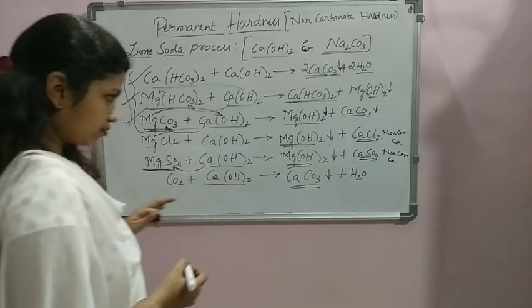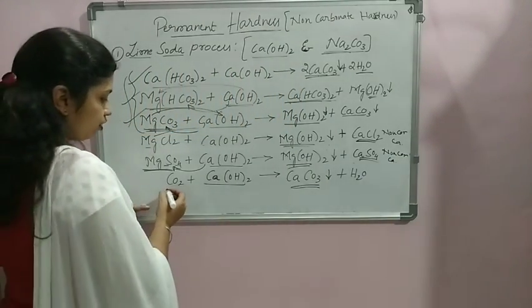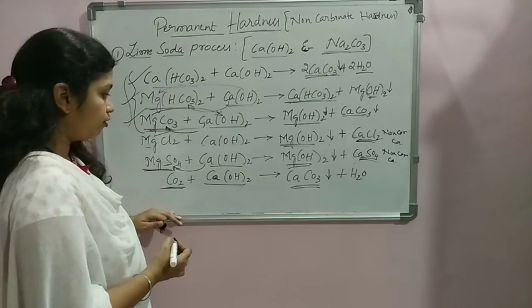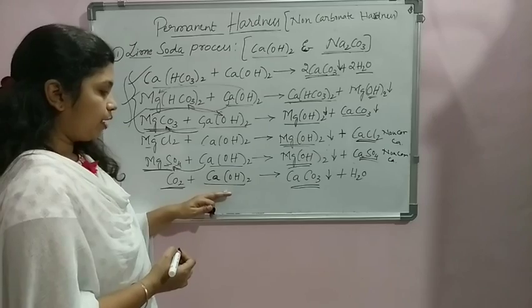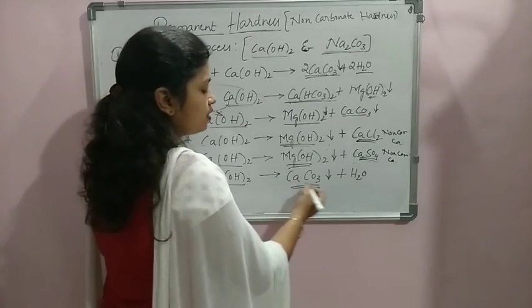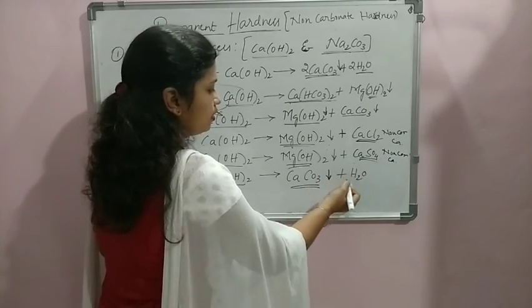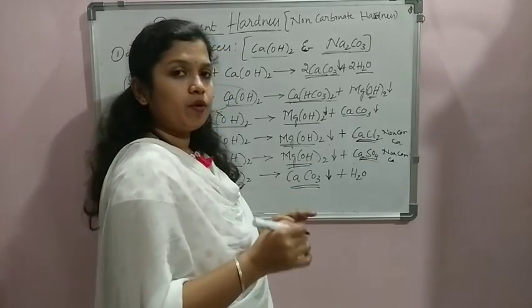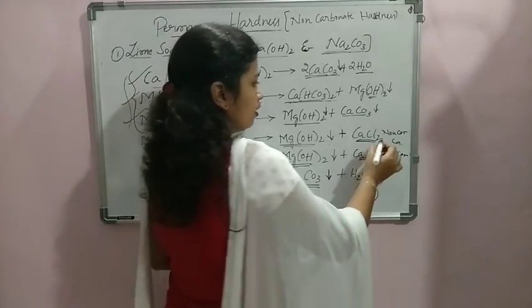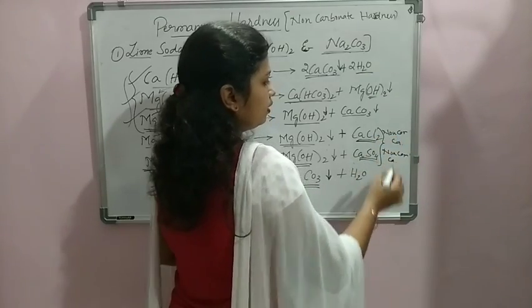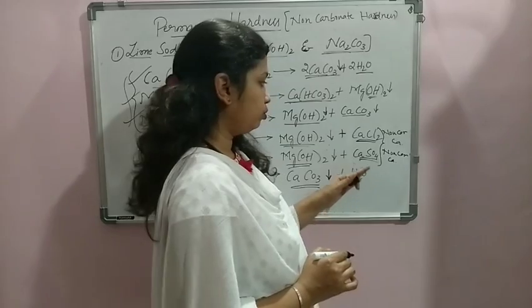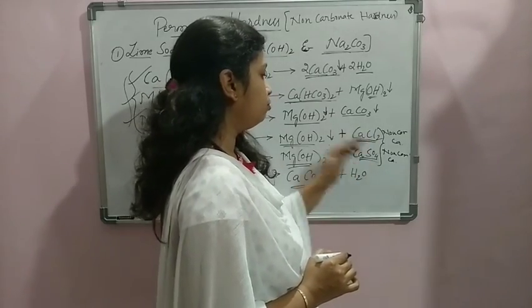Further, the dissolved carbon dioxide present in the water reacts with the lime and gives rise to CaCO3, which settles, and H2O is left, that is water. The only problem left for us is removal of the non-carbonate hardness of calcium, nothing but the permanent hardness created by calcium chloride and calcium sulfate.